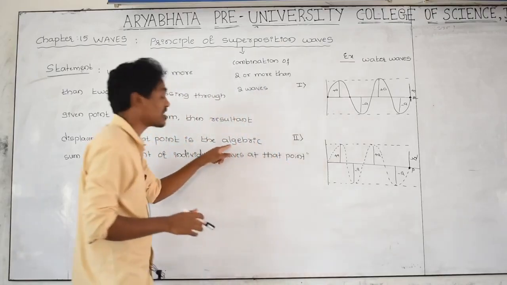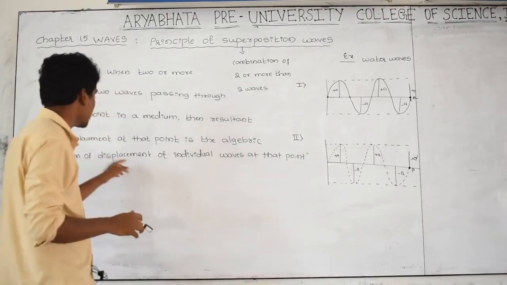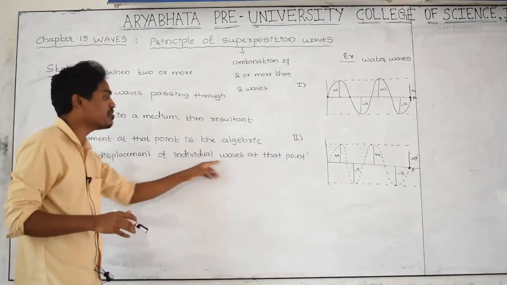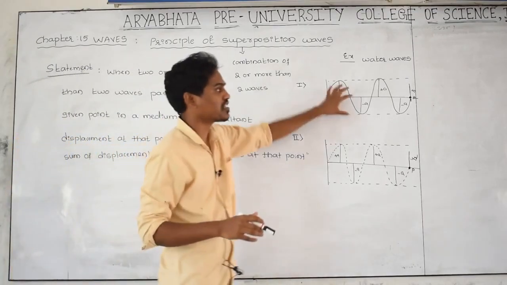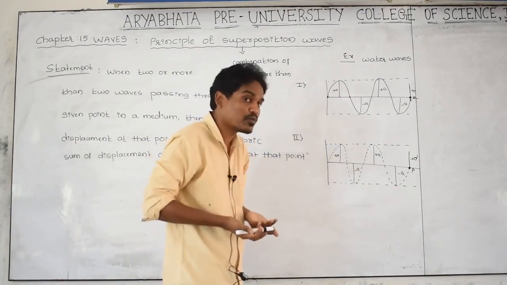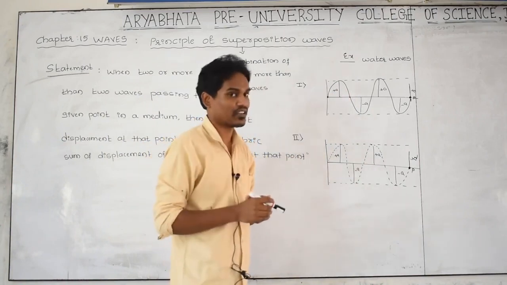That is the algebraic sum of displacement, sum of displacement of individual waves. Individual means separate waves, whatever displacement they produce, its algebraic sum is the result.